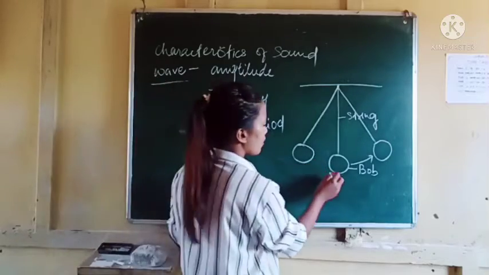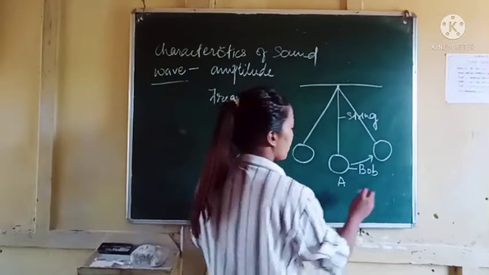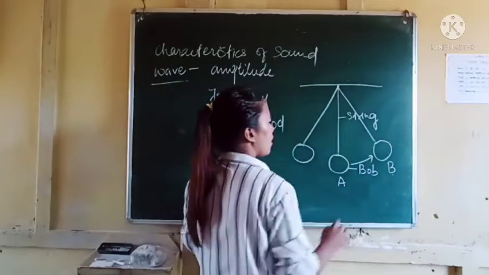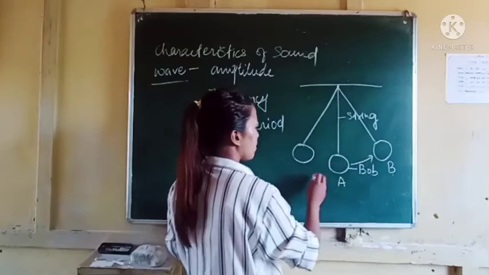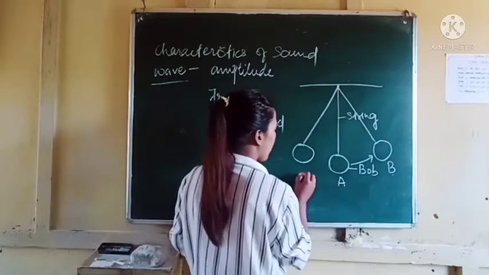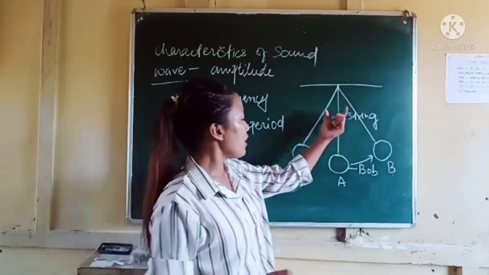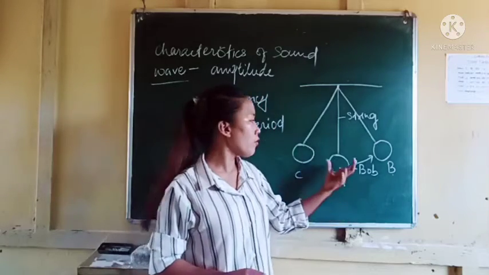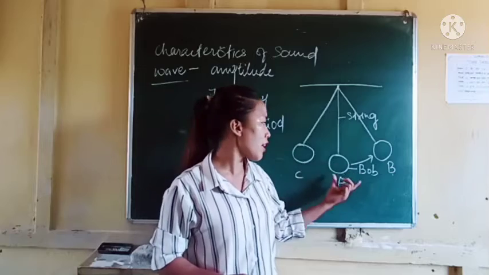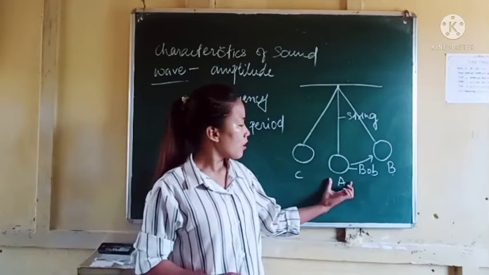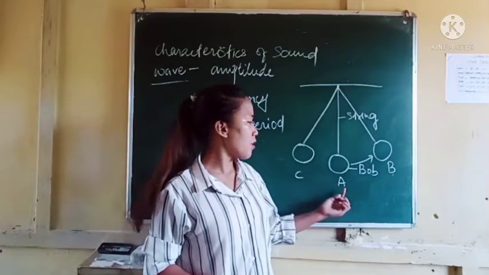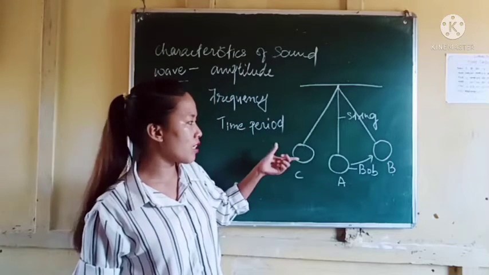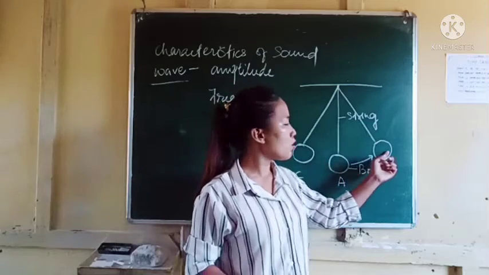Let us give names to the positions of the bob. In the center, when the pendulum is at rest, before we have released it, the position is A. If we pull it to one side and release it, it will go to the other side.